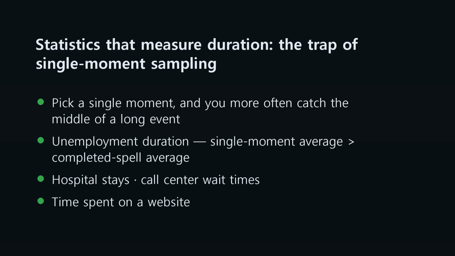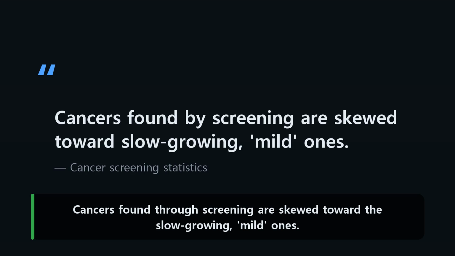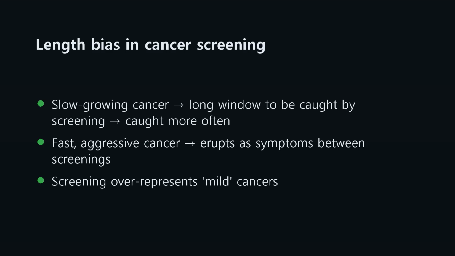Pick a single moment in time and you more often catch the middle of a long event, so unemployment spells come out longer than they really are. If you catch tourists while they're still in the middle of their stay, only the long trips get overrepresented. Cancers found through screening are skewed toward the slow-growing, mild ones. The slower a cancer grows, the longer the window in which screening can catch it, so it gets caught more often, and this is called length bias.